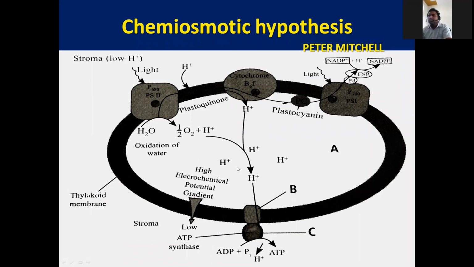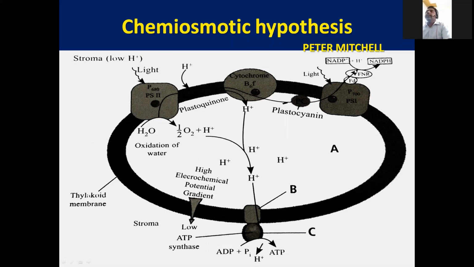Now the protons try to move from the thylakoid lumen to outside. There is only one channel, that is ATPase. Through this, the protons are moving outside, combining ADP and phosphate, and ATP is synthesized. This chemiosmotic hypothesis, explained by Peter Mitchell, describes how the proton gradient is increased inside of the lumen, how they escape from it, and how ATP is synthesized.